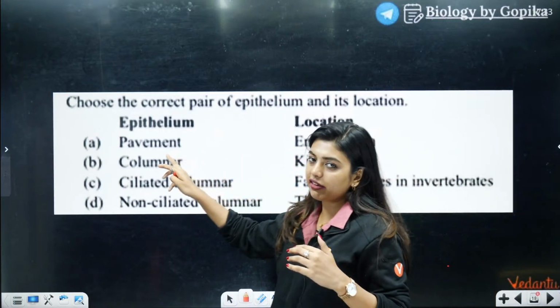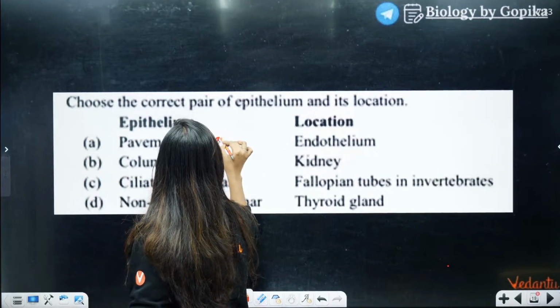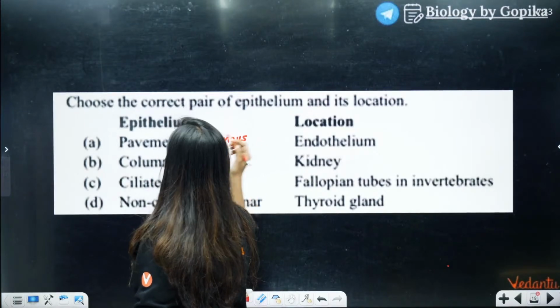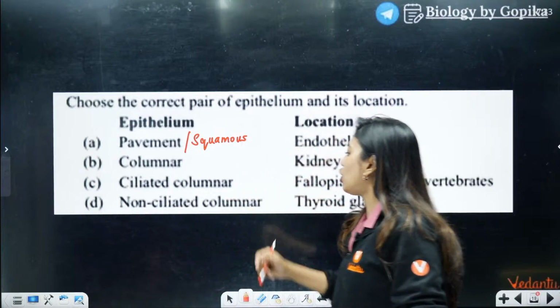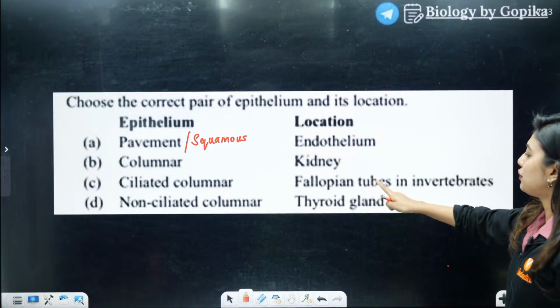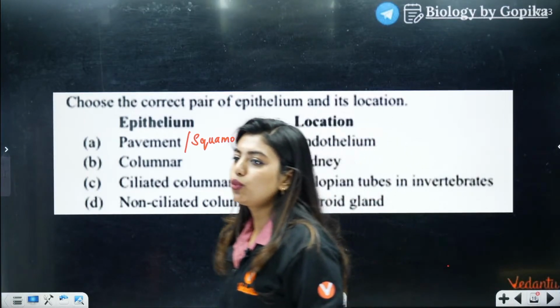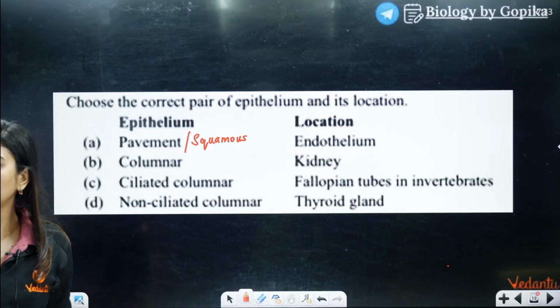So, they have given pavement. Pavement is also called squamous, right? They are talking about squamous. Then columnar is there, ciliated is there, non-ciliated columnar is there. Location they have given: endothelium, kidney, fallopian tubes, inner lining of the invertebrates, thyroid gland. So now you have to tell me which is the correct answer. Come on.